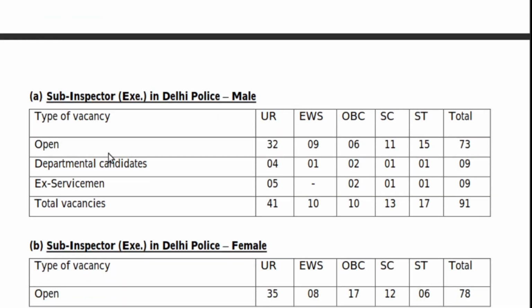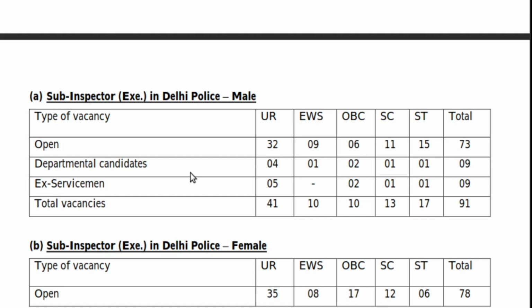For sub-inspector executive in Delhi Police, for males, the total vacancy under the unreserved category, for open, like for all the students or the graduates who are appearing for government exams, is 32. For economically weaker section, it is 9. For OBC candidates, it is 6. For SC, it's 11, and ST, it's 15. So it makes the total vacancy for open 73.